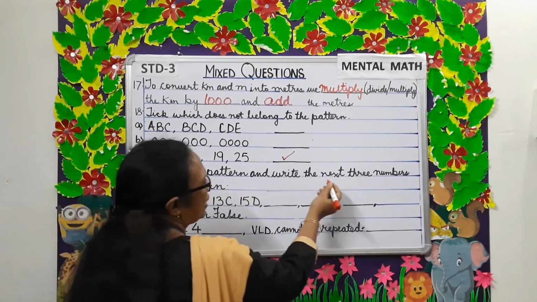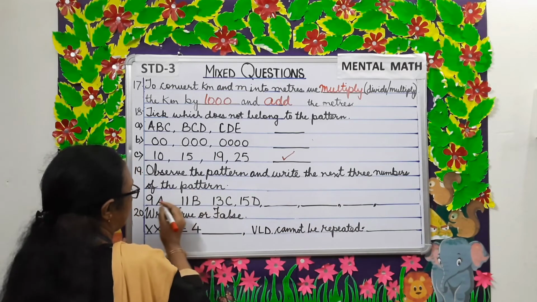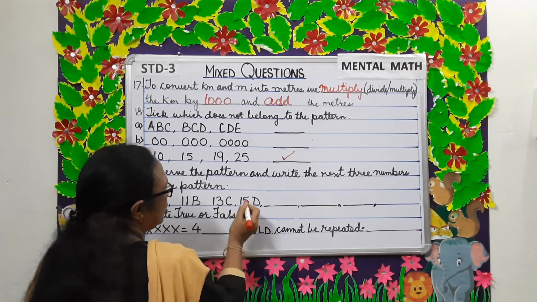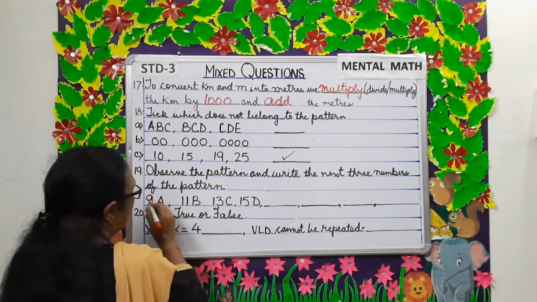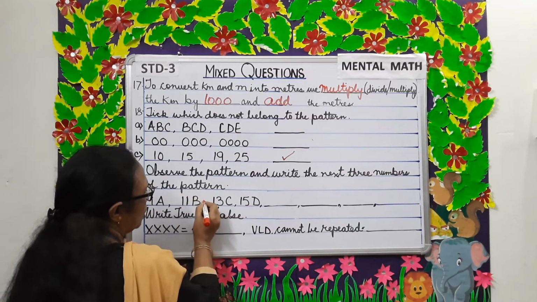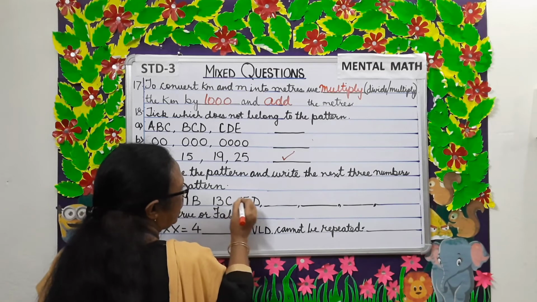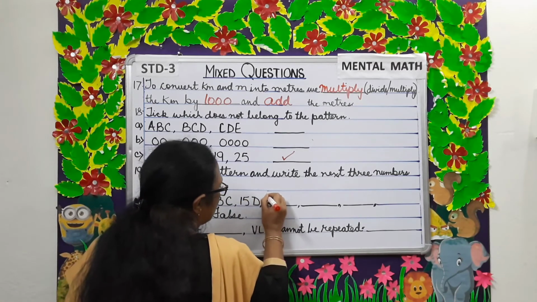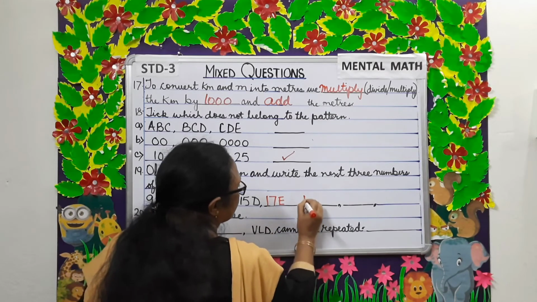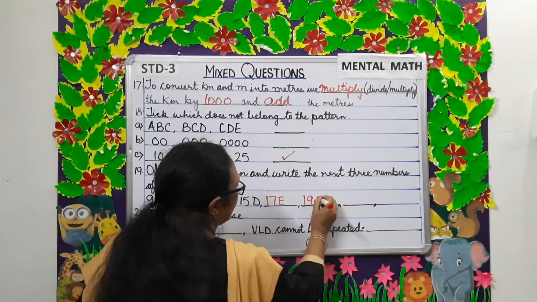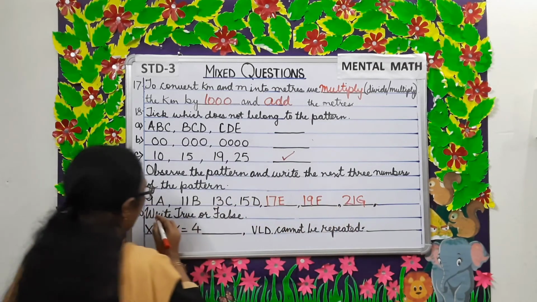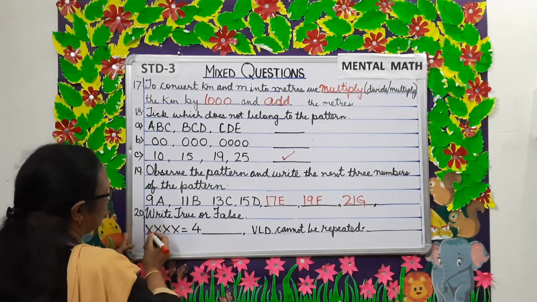Observe the pattern and write the next 3 numbers of the pattern. 9A, then 11B, 13C, 15D. So, we are leaving 1. 9, 10 is not there, 11, 12 is not there, 13, 14 is not there, 15. So, now 17E, 19F, 21G.